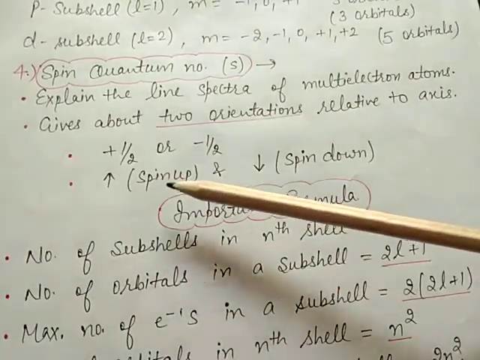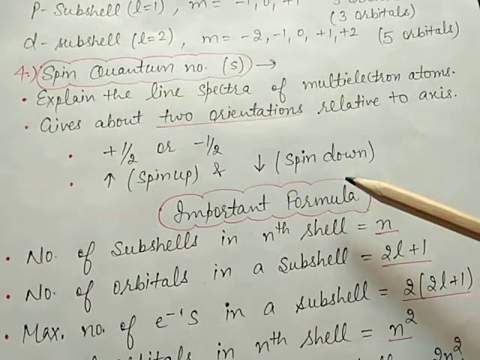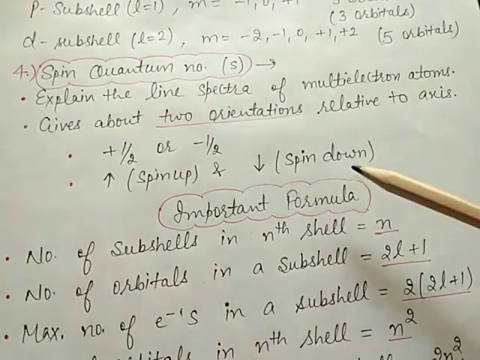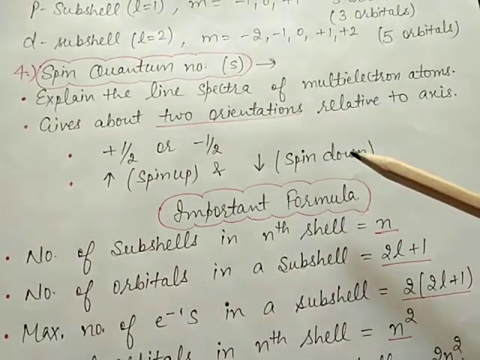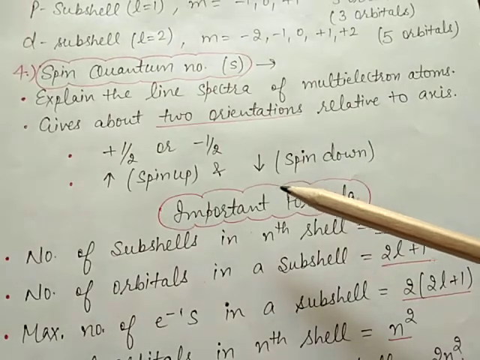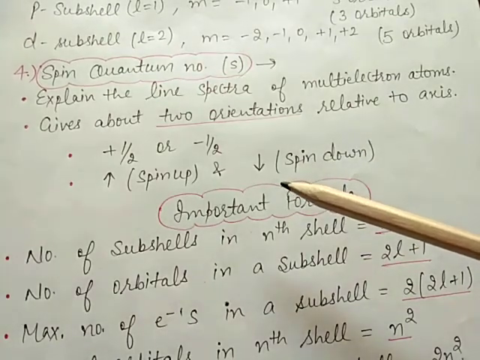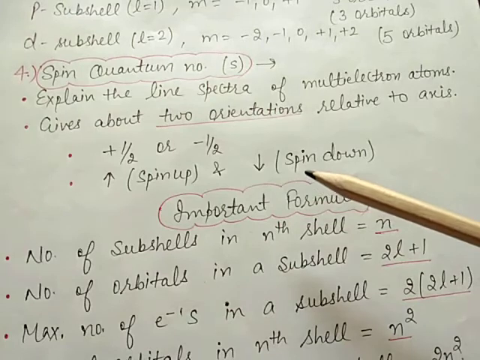Arrow sign upward means spin up and downward means spin down. These are the 2 spin states of the electrons, represented by the arrow sign.